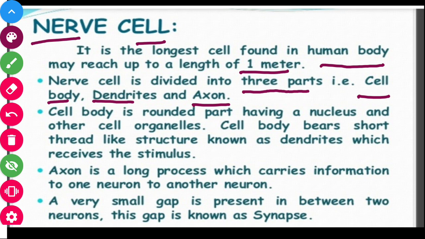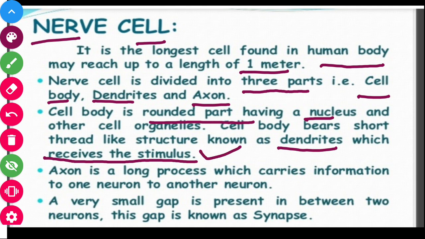We are very familiar with the structure of the nerve cells as we have gone through it in class 9 also. The cell body is a rounded part having a nucleus and other cell organelles. It bears short thread-like structures known as dendrites, which receive the stimulus. So any type of stimulus, that is the signal, is received by the dendrites of the nerve cells.